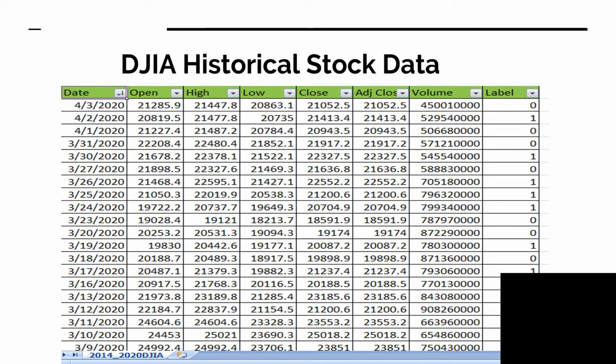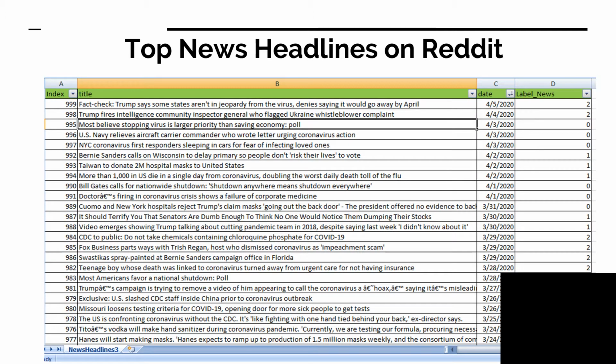The second data set which I have made use of is the top news headlines on Reddit. Similarly, another column, label news, has been added. The same pattern, 0 and 1, has been followed. If the news headlines came on a day when the adjusted closing prices had decreased, those rows have been assigned 0 and the rest of the days have been assigned 1. Some rows are assigned label news value 2. Those are the days when there is no listing of the stock prices in the DJIA data.